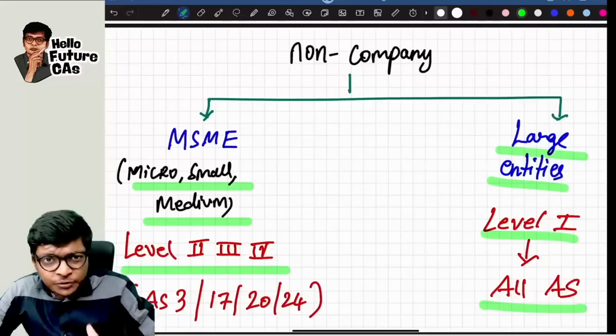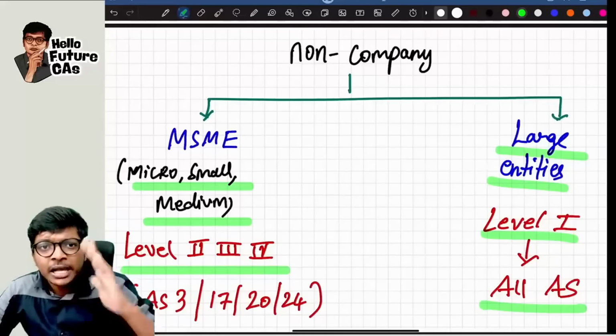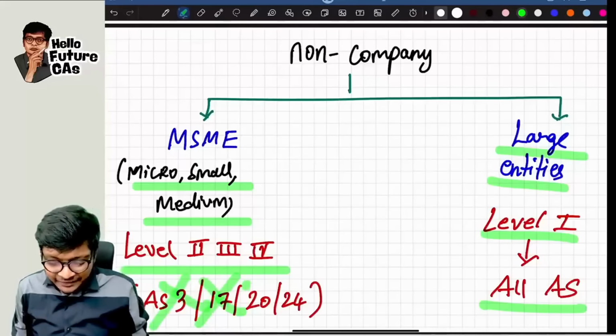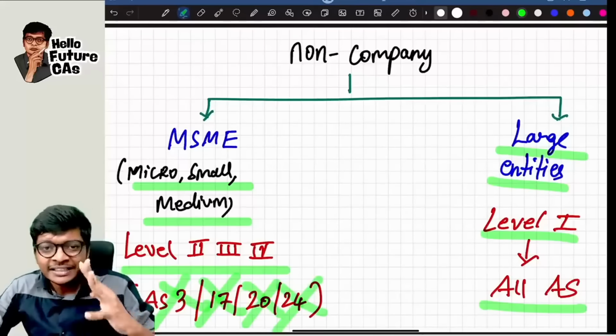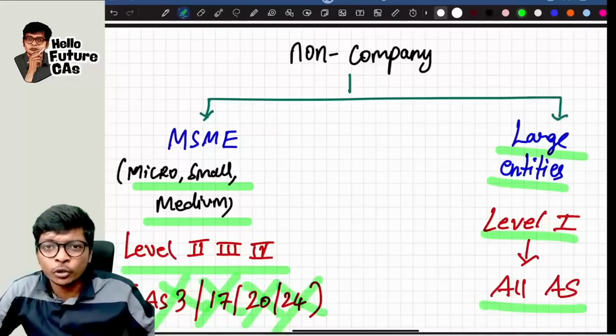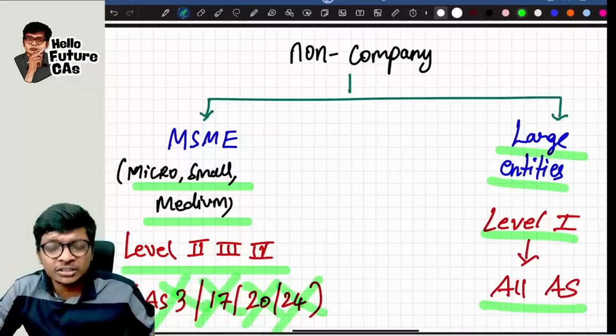The first exception: if you are an MSME, these 4 accounting standards are not applicable to you. You don't have to follow them. If you want, you can follow; it's optional. What are they? AS3, AS17, AS20 and AS24. These 4 accounting standards you need not follow. Preliminary overview is done, guys.